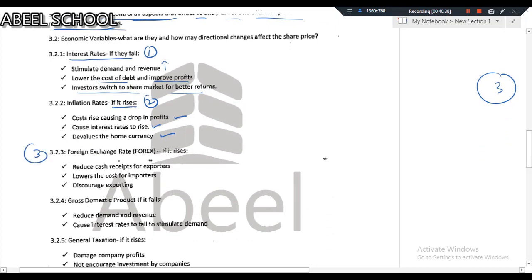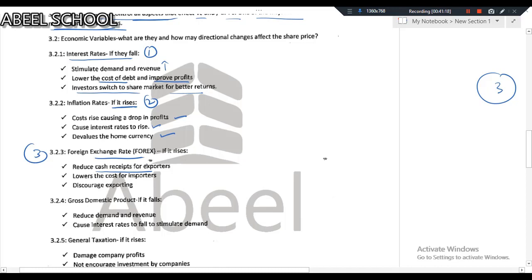Third, foreign exchange rates, if it rises, reduce cash receipt for exporters. Listen and listen carefully. If the local currency becomes strong against, let's say, the dollar. If your domestic currency becomes stronger against the dollar, just assuming, and let's say you were about to receive $5,000. When you are going to convert those $5,000 into your currency, then you will obviously have less amount. Why less amount? Because your currency has become strengthened against the dollar.